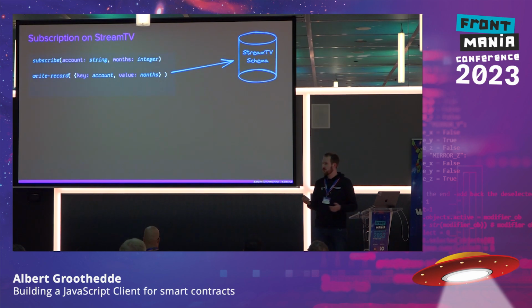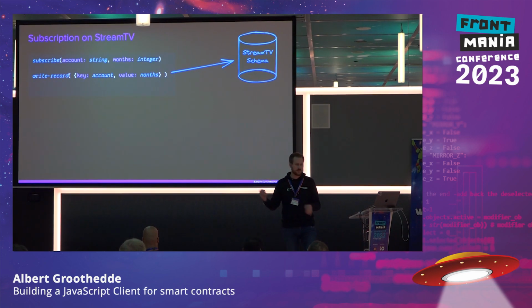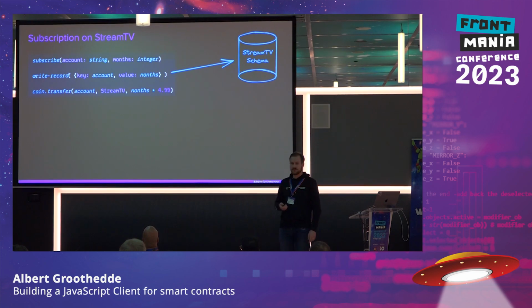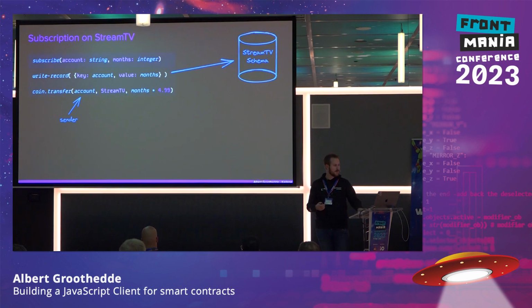Now, in order to do this, we also use another smart contract that's also on the blockchain. So it's kind of like a library that you use from something else. And inside this subscribe function, we are calling the coin.transfer function. And here we are calling it with three arguments. One, the sender, which in this case is my account, the receiver, which in this case is StreamTV, and the amount of months times $4.99, or whatever currency you want to use.